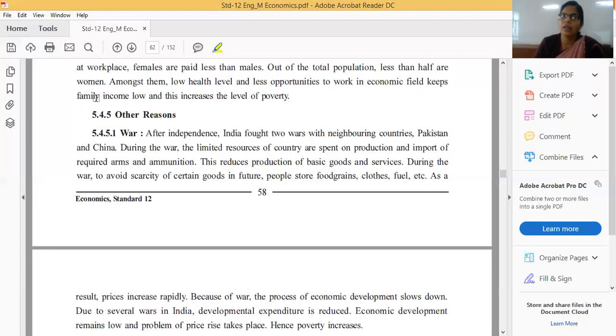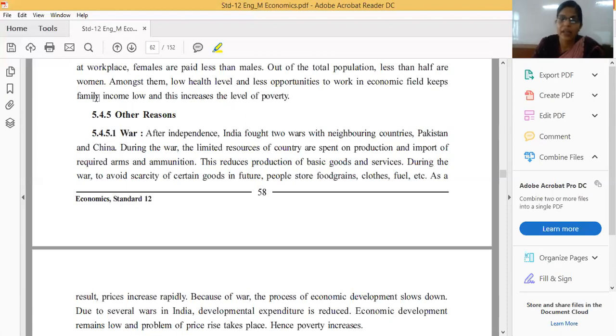So the country's government will spend a high amount of money on defense, which is essential, instead of on scarce goods like food grains, cloth, and fuel. Because of the war, they are spending a very high amount of money on defense.